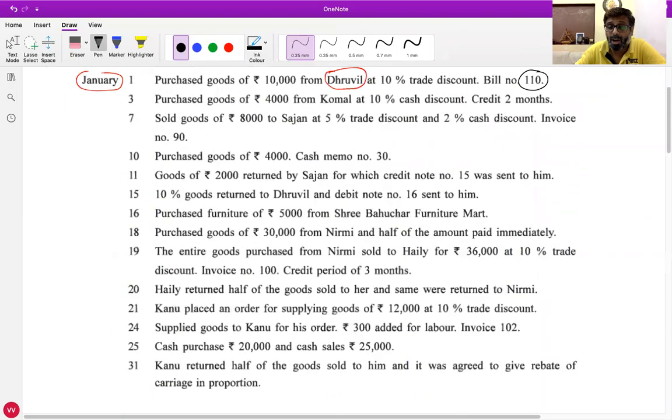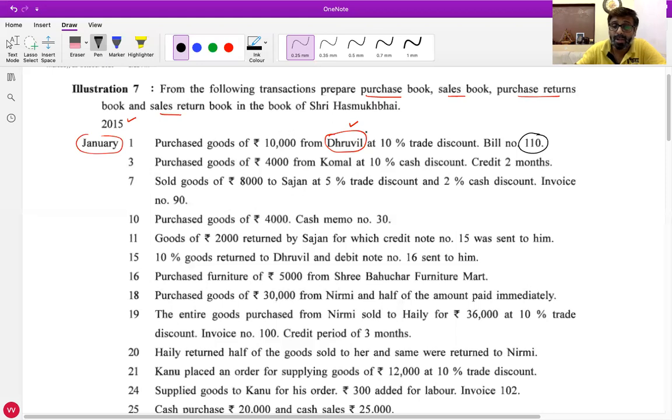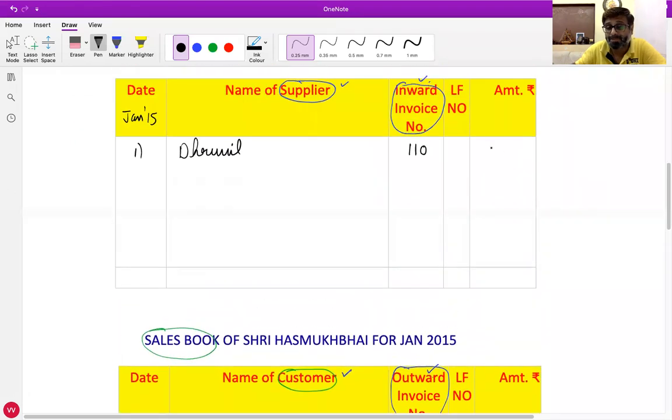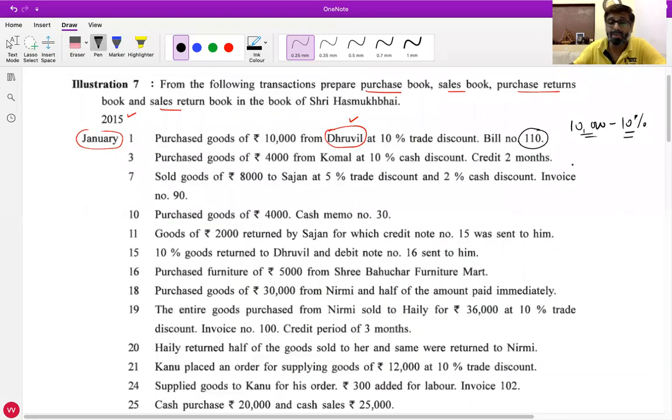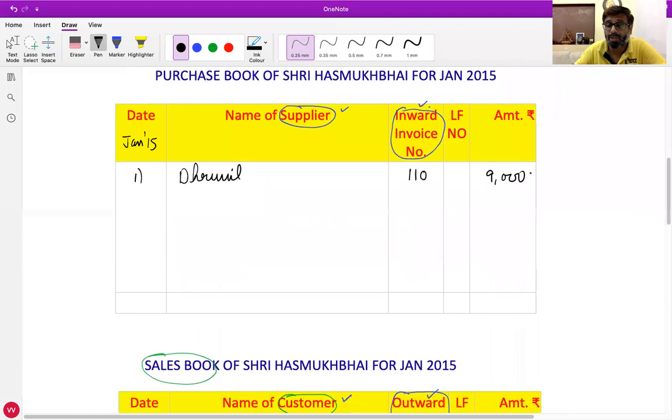An amount we will record after deducting trade discount. Directly do in calculator 10,000 minus 10%. You must get 9,000. Do you all get 9,000 or not?